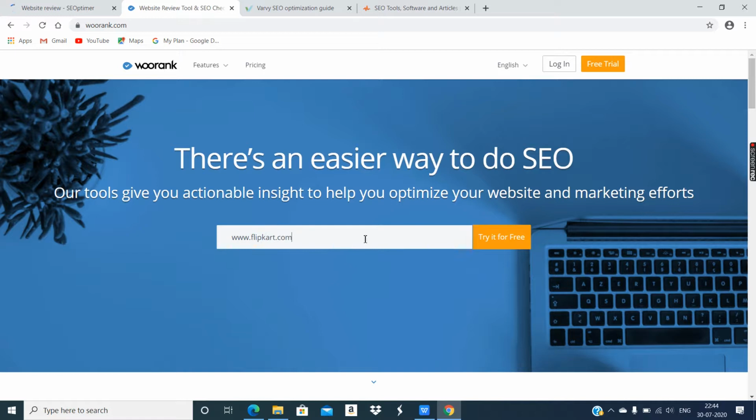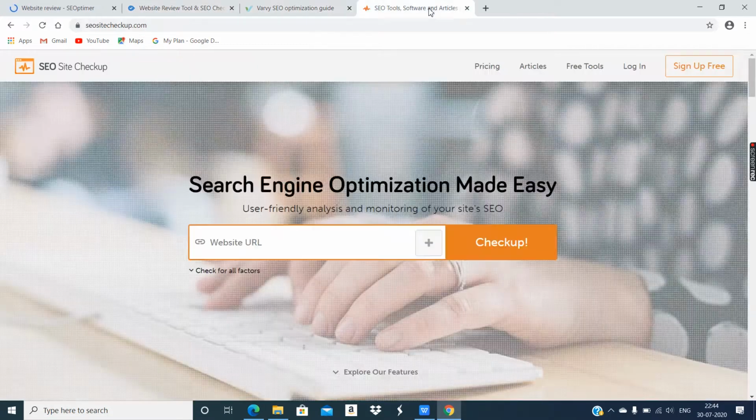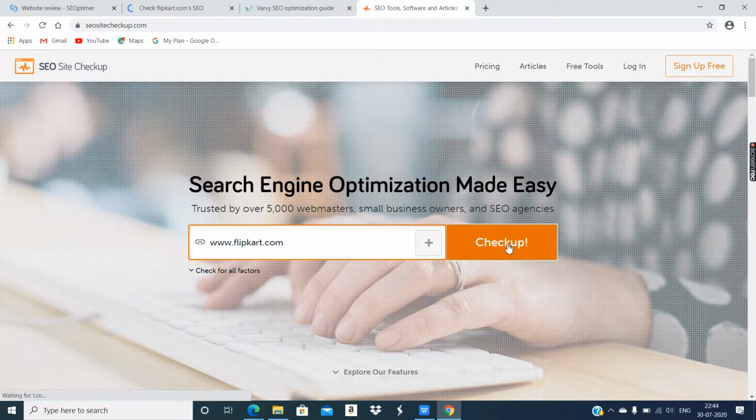Flipkart.com, for some reason it will get pasted. Okay, which we cannot use for now. www.flipkart.com. Okay, now let's see